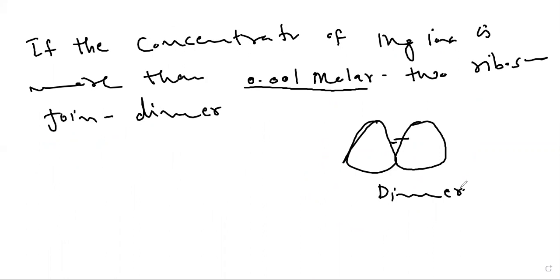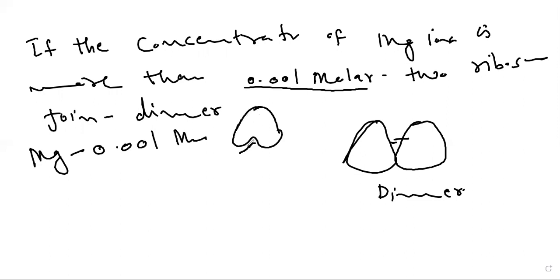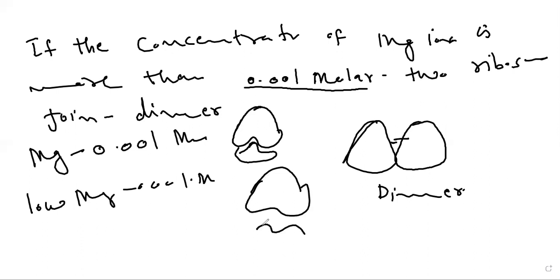What I told you: if the concentration of magnesium ion is 0.001 molar, the larger and smaller subunit will join with each other. If magnesium ion concentration is lower than 0.001 molar, the two subunits will separate from each other. But when the concentration is higher than 0.001 molar, two ribosomes will join with each other and form a dimer.